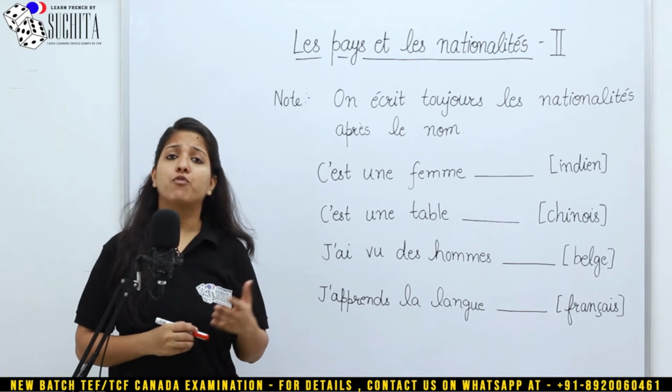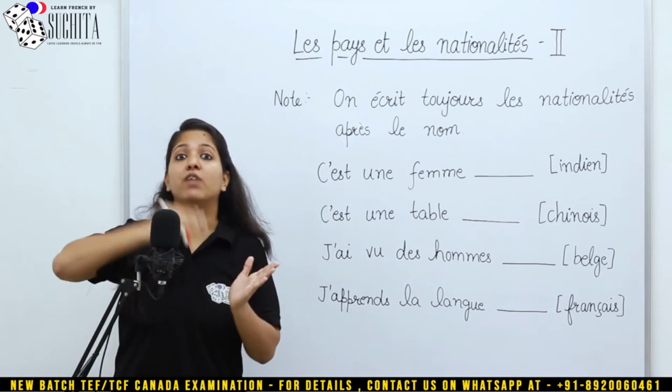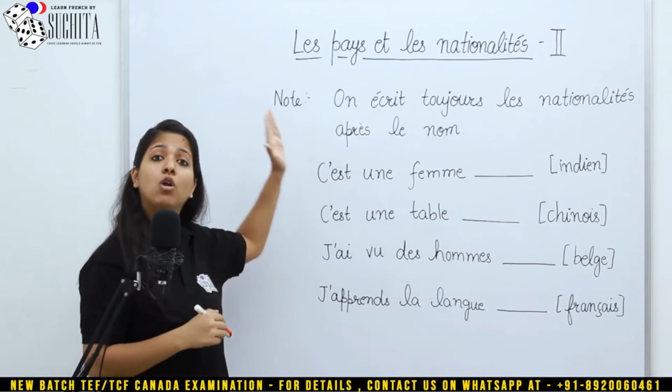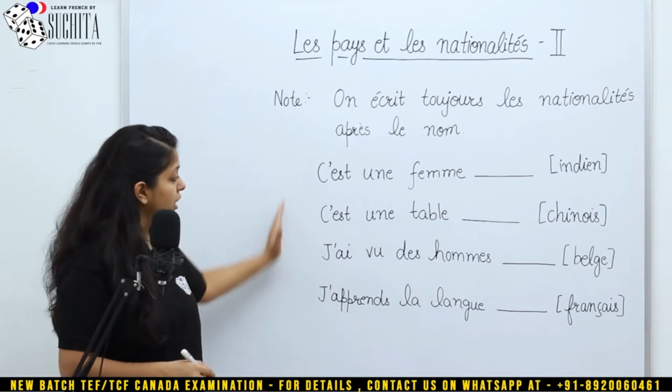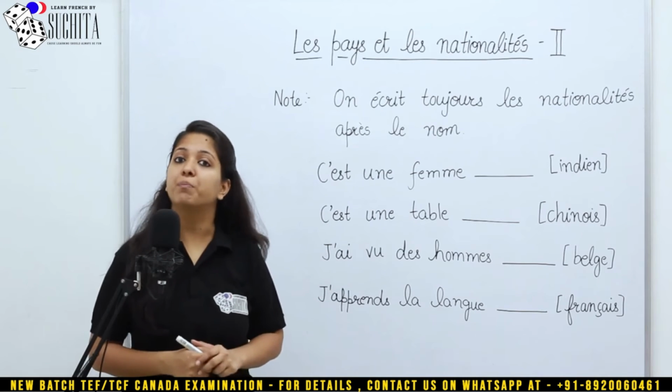Let's say a French man. So you will not say a French man, but you will say a man French. So the nationalities in French, they are always after the noun, unlike English. Okay. Now, few examples I've written in front of you in order to explain you the concept better.